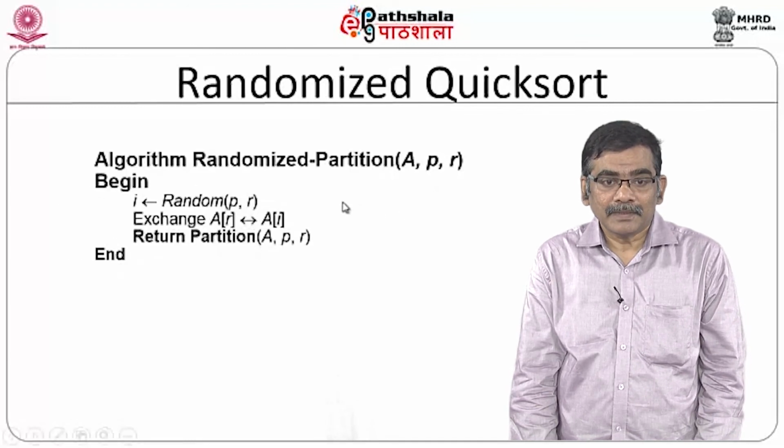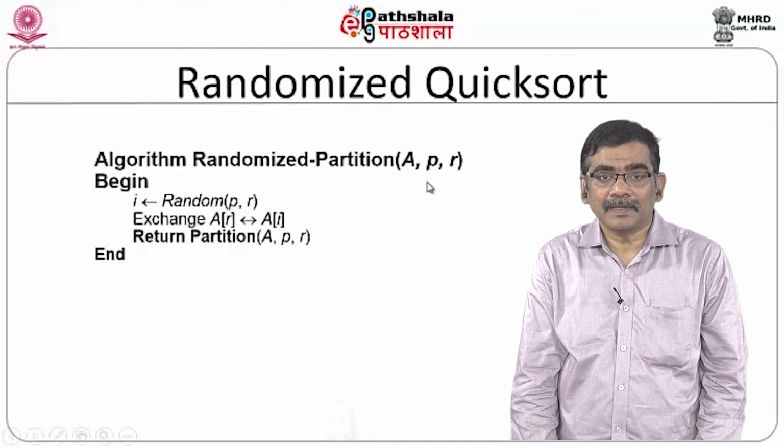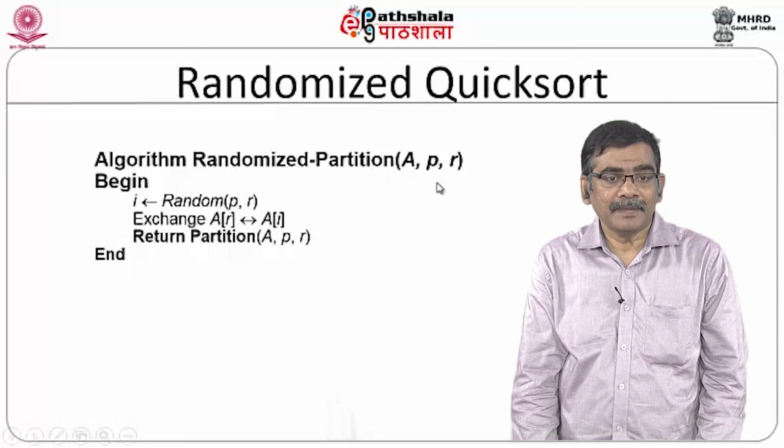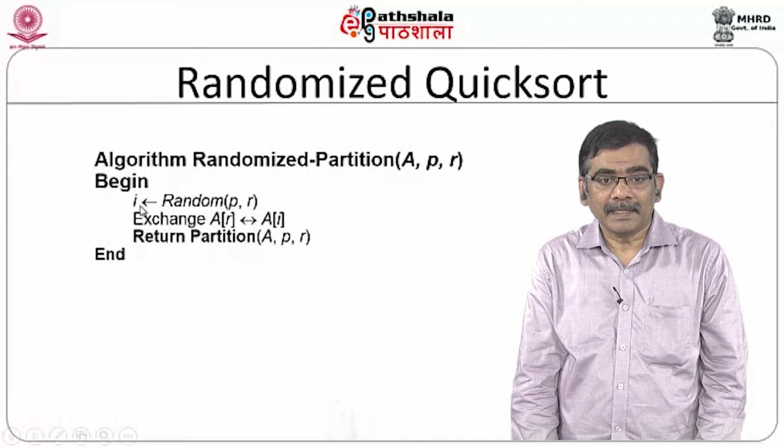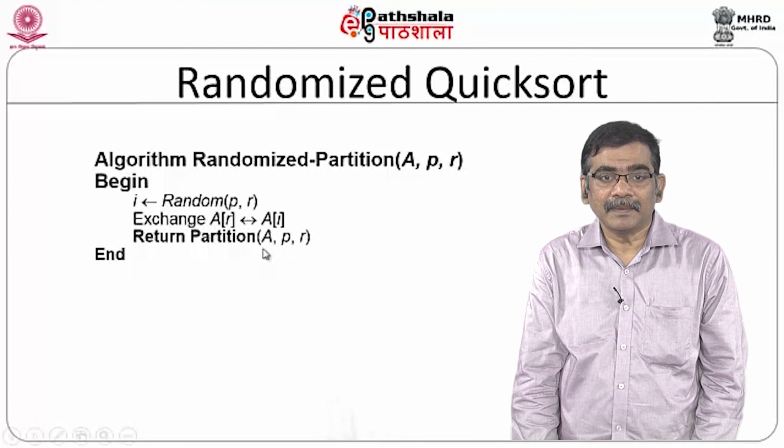So, the algorithm is going to be something like this. You are taking an array with indices p and r as lower and upper limits. Then you pick a pivot randomly, then you interchange that element with A of r. Now you see partitioning is done based on this. Now, you return the partition.